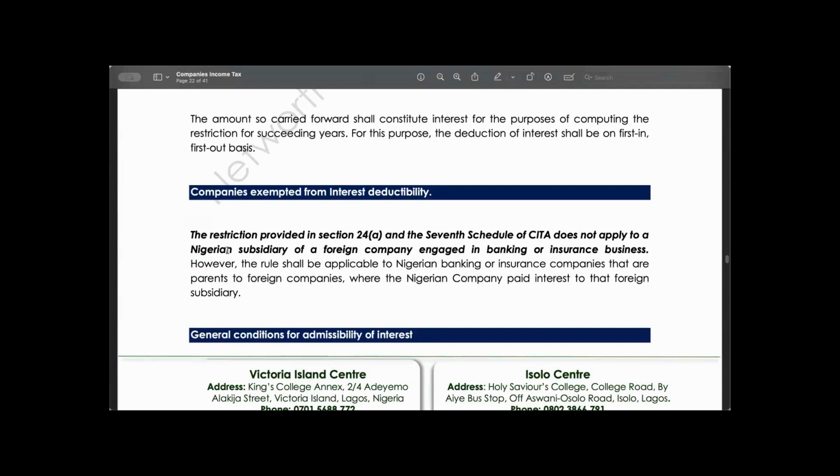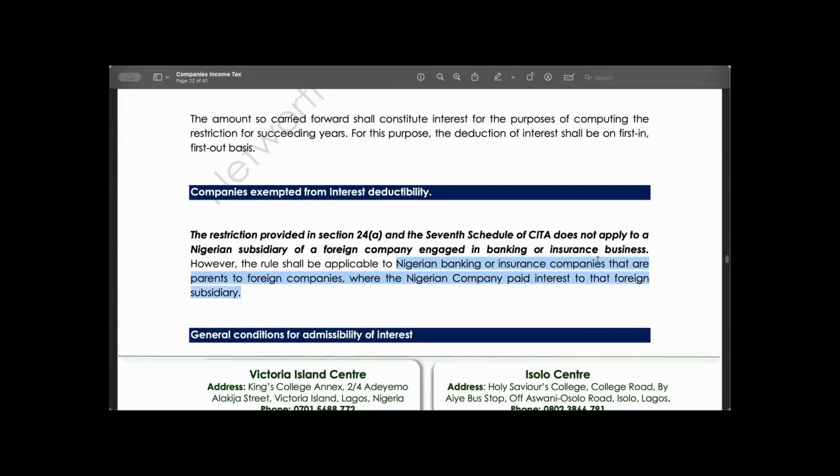Number one, a Nigerian company that is operating in banking is exempted from this section. Nigerian companies operating in banking and insurance are exempted from this procedure.